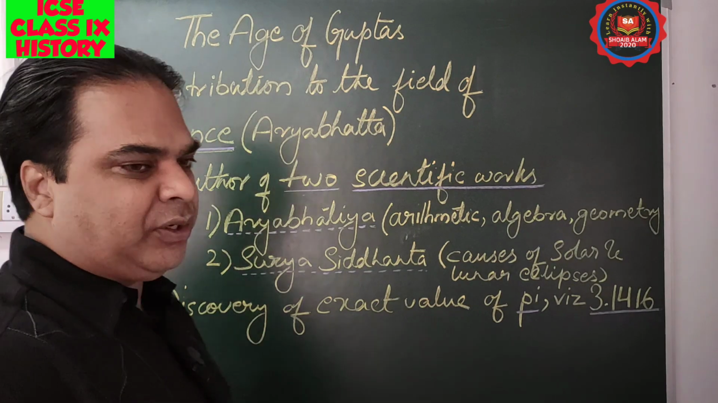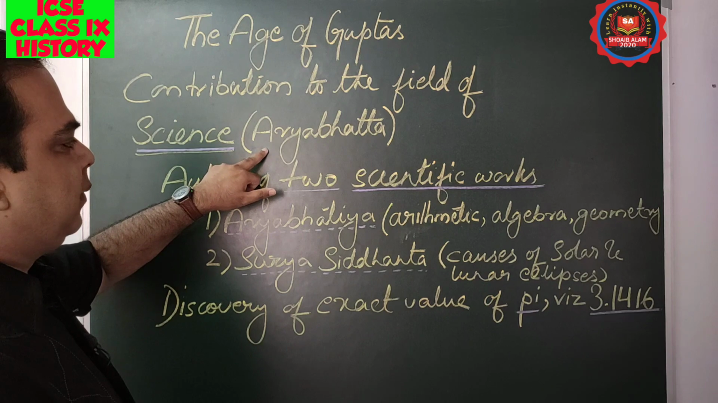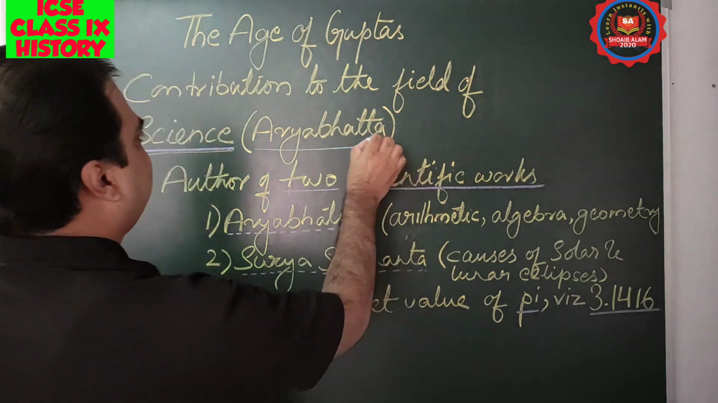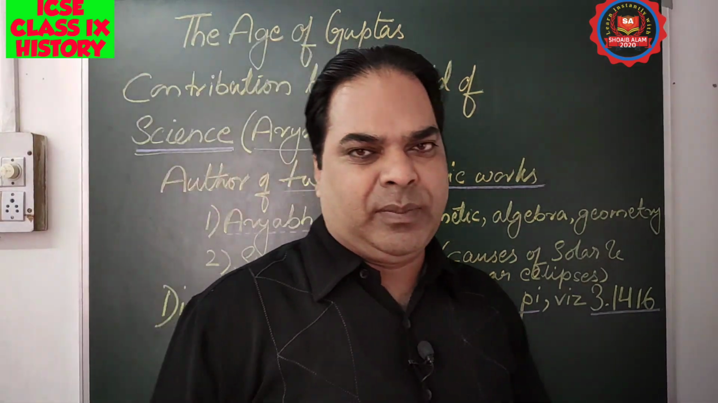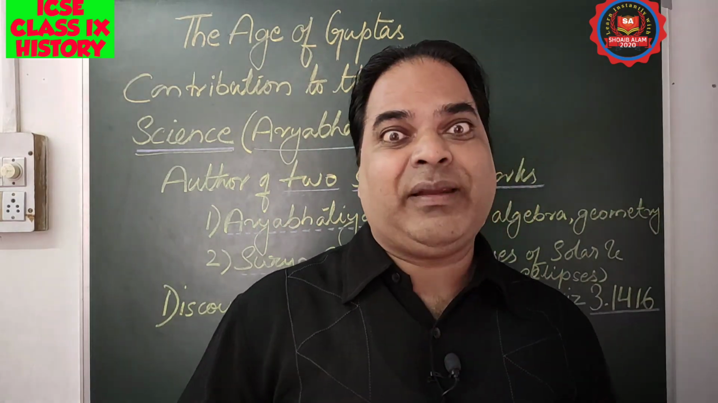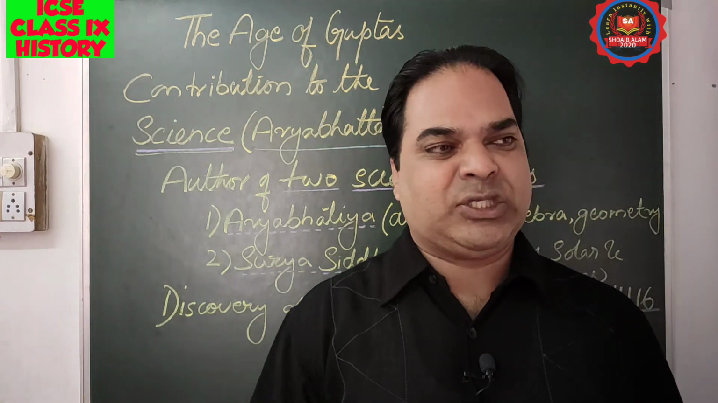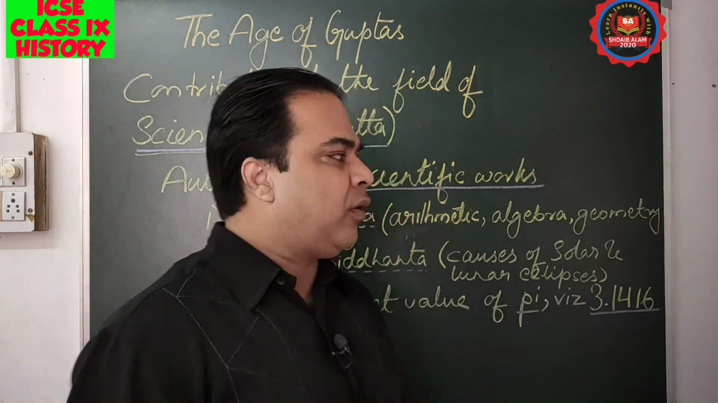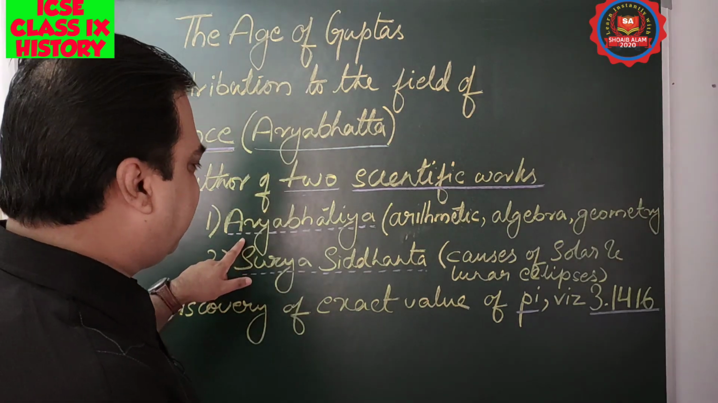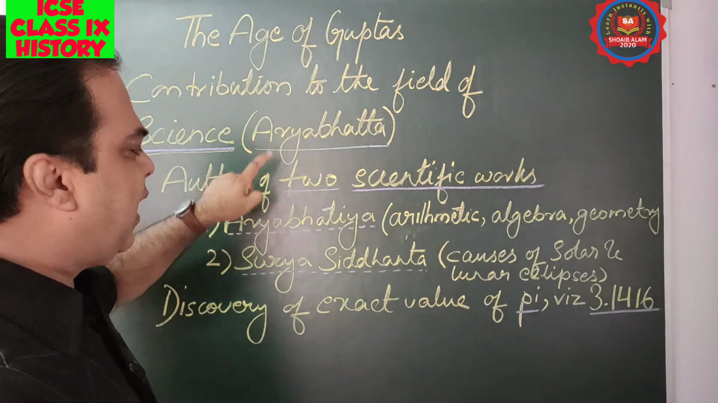The age of Guptas, the contribution. Within the contribution we'll be discussing a famous man, Aryabhatta. You might have heard about Aryabhatta. Aryabhatta was a great mathematician and astronomer. He was the author of two very important scientific works. You can see here, this is Aryabhatta, and on the basis of this name only, Aryabhatta.